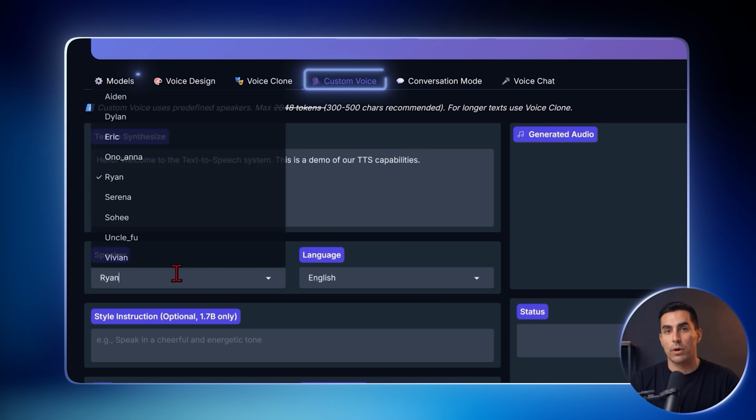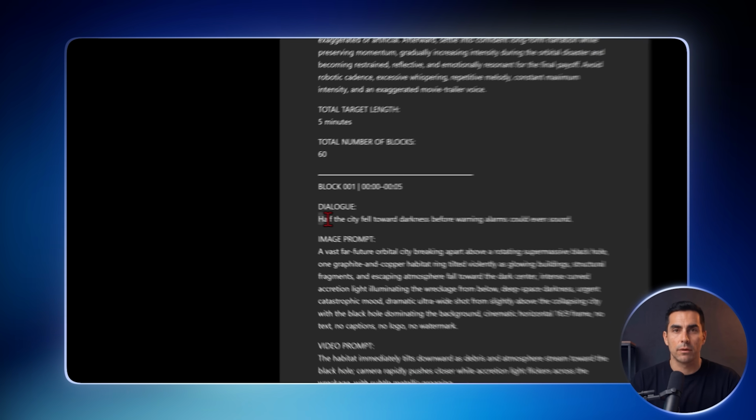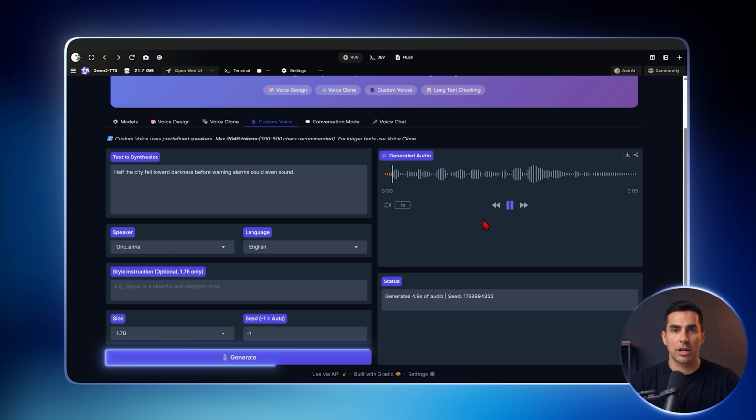The first is Custom Voice, which is simply a catalog of voices to choose from. Add each line of dialogue and click Generate.